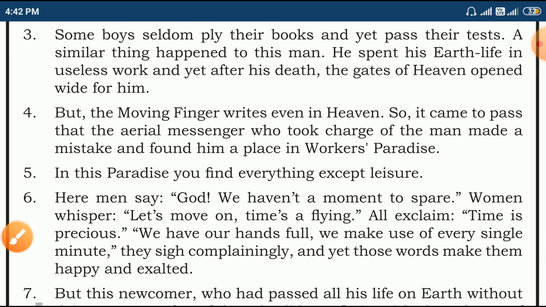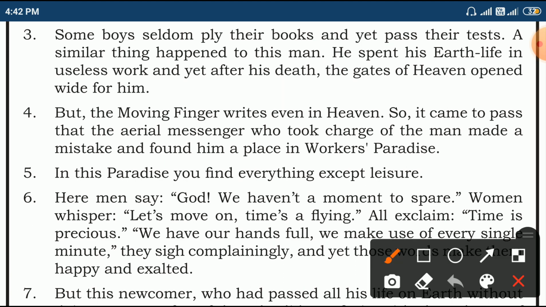In this paradise, you find everything except leisure. Leisure in the sense of free time. So you don't have free time here. You are busy because time is precious. We should not waste time. In workers' paradise also, they were giving importance to time.